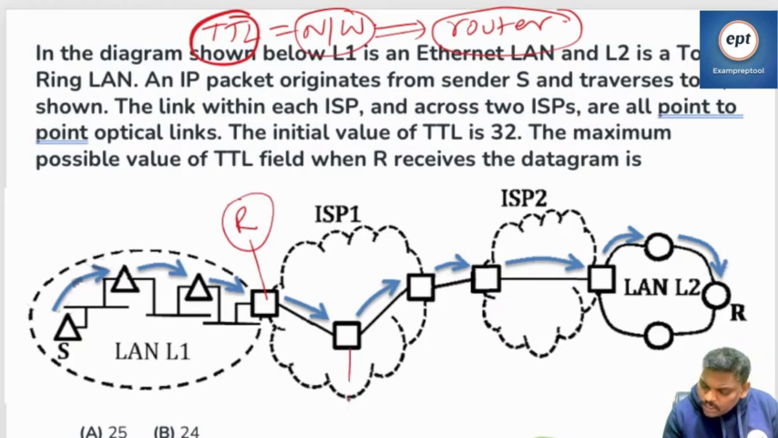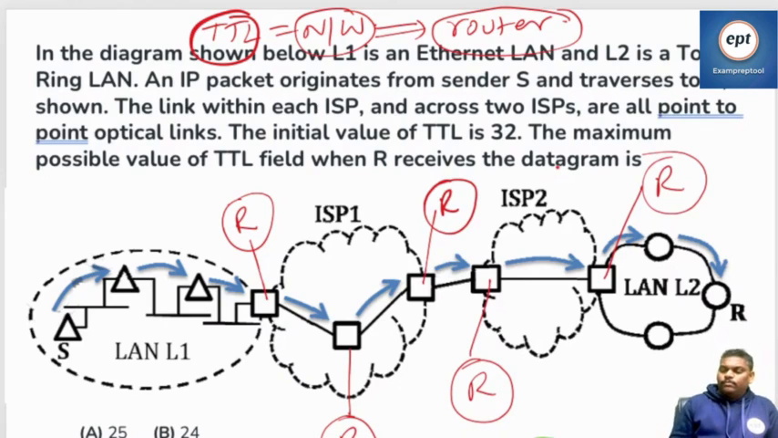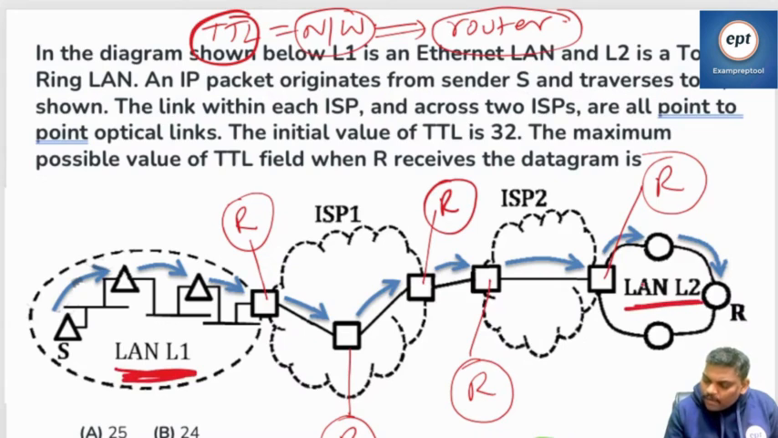ISP means this is also a router. This is also a router. This is also a router. TTL means network layer. Network layer means router. But it is a LAN. It is also a LAN. LAN and router have no relation.